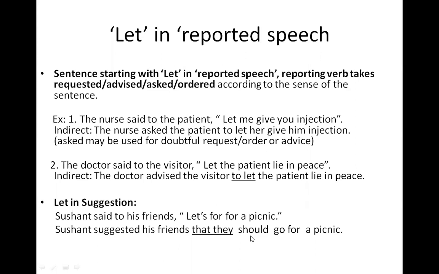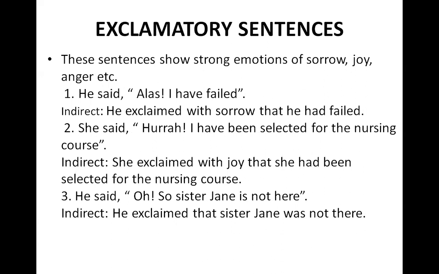यहाँ पर हमारा जो imperative sentence खत्म होता है. So imperative sentences को ध्यान से बदलोगे. Imperative sentences में infinitive to add हो जाता है. Next one is the exclamatory sentences. The sentences showing strong emotions of sorrow, joy, anger, surprise, etc. See this example. He said, alas, I have failed. Now, alas is an expression of sorrow.